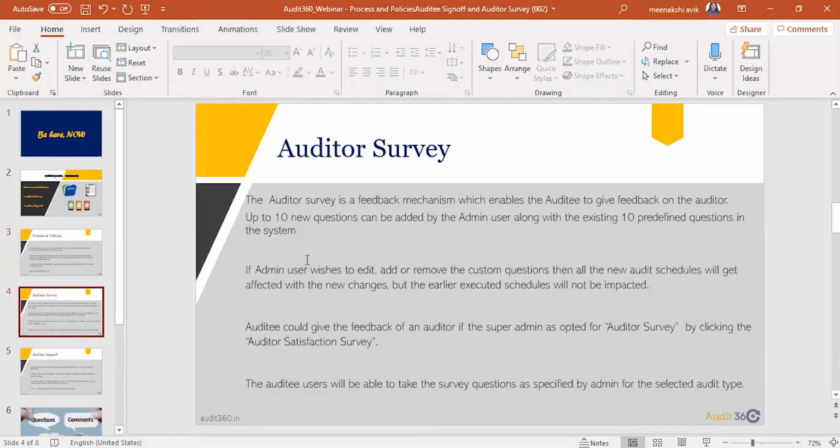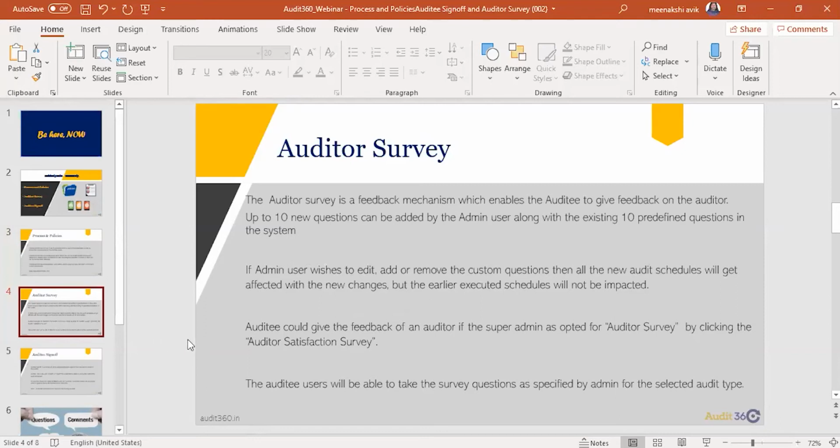I hope now you are able to see my screen, right? Then the next which I'm going to talk about is the auditor survey. I hope you people are able to see my screen. Santosh sir, can you confirm, because last time it got missed? So now we are in the presentation. Yep.